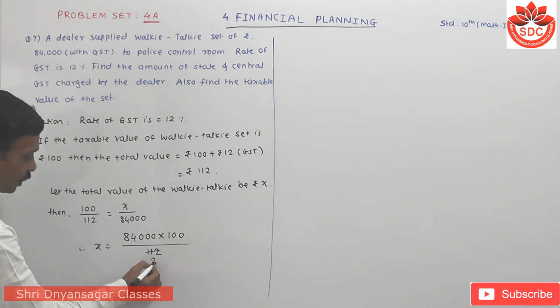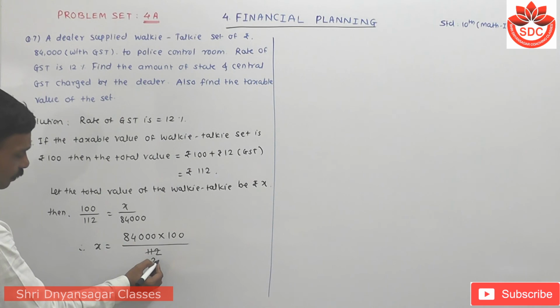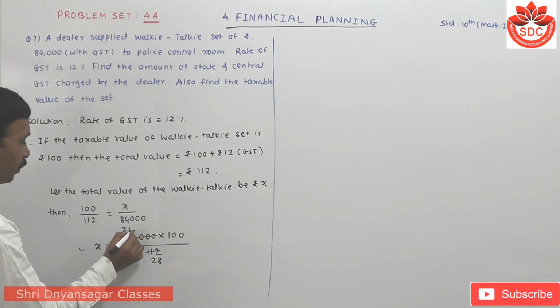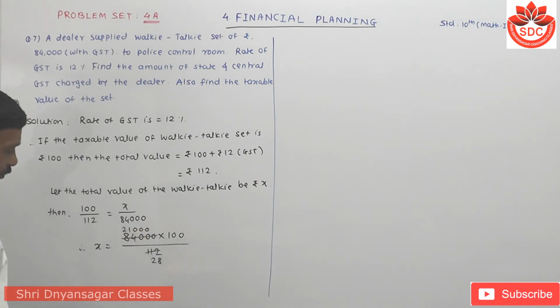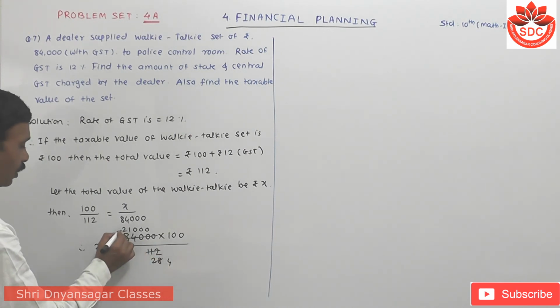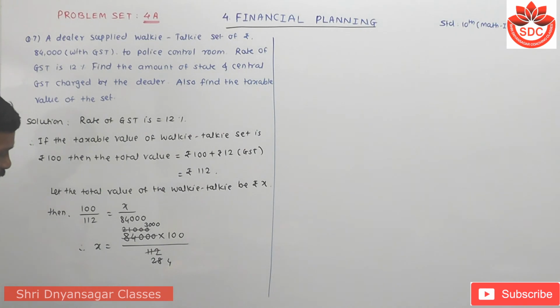4 2s are 8, carries 3, 4 8s are, then 4 2s are 8, 4 1s are 0 0 0, then again 7 4s are 28, 7 3s are means that 3000.